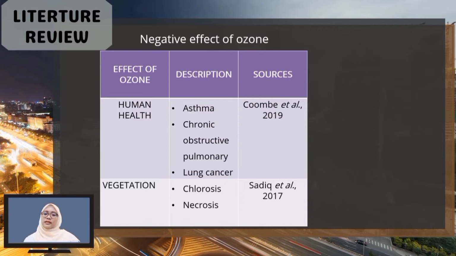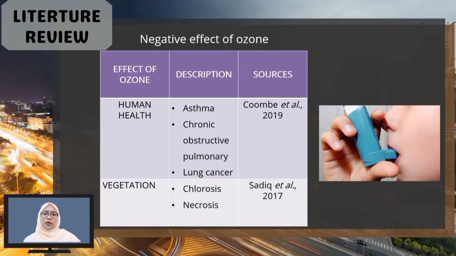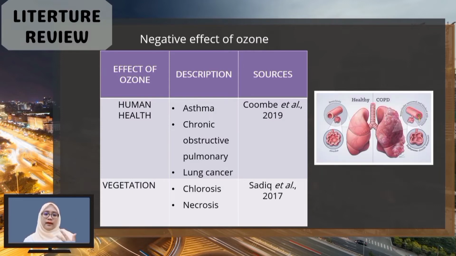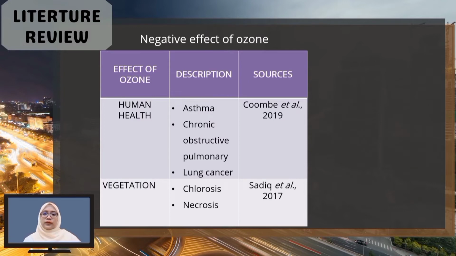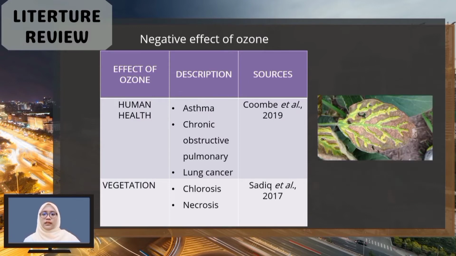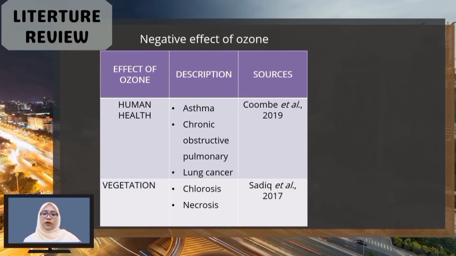In this section, I explain the literature review. This slide shows the negative effects of ozone. The study of Combat et al. in 2019 found that it can cause human respiratory diseases such as asthma, chronic obstructive pulmonary disease, and lung cancer, while for vegetation it can cause chlorosis and necrosis, as mentioned in the study of Daud et al. in 2017.